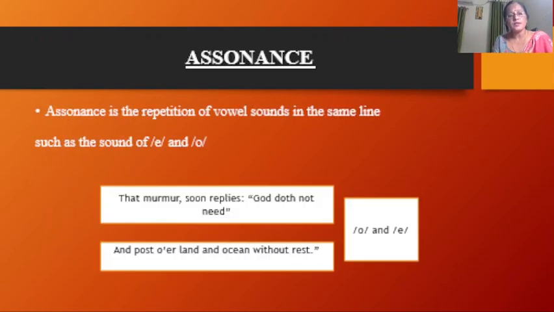Assonance. Assonance is the repetition of vowel sounds in the same line, such as the sound of E and O. Sound O is repeated in got, not. Clear?